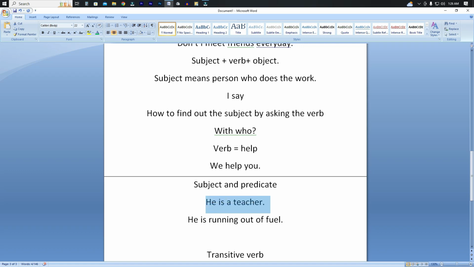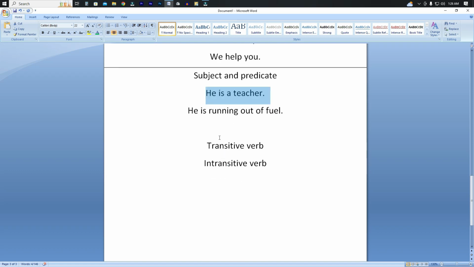Okay, so now let me tell you about transitive verbs and intransitive verbs. A transitive verb means a verb which has some object, some words that receive the duty of that verb.